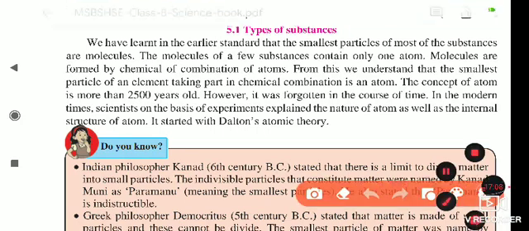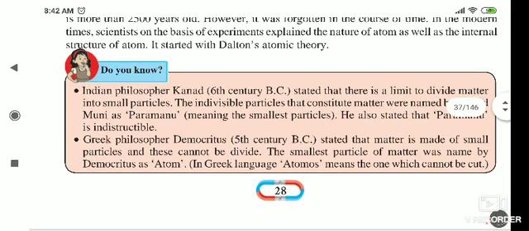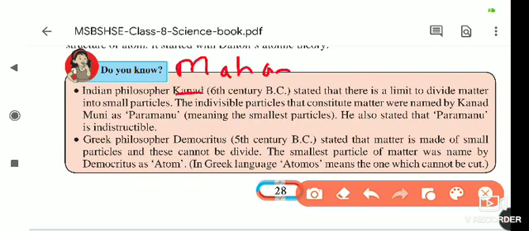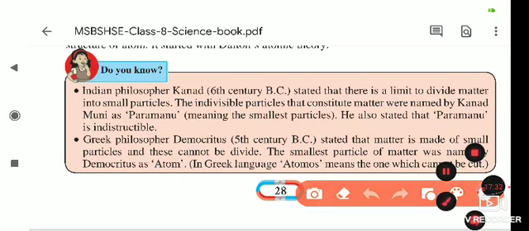Now we will see the next part, that is the Do You Know part. The Indian philosopher Maharshi Kanad, a Rishi, studied the smallest particle of a substance. He stated that there is a limit to dividing matter into small particles.